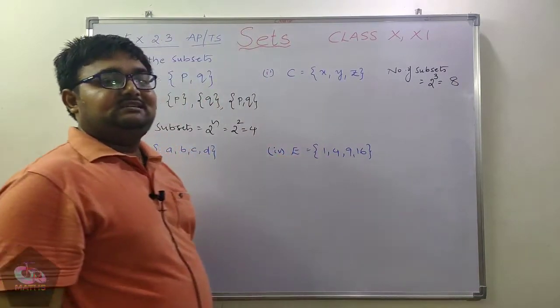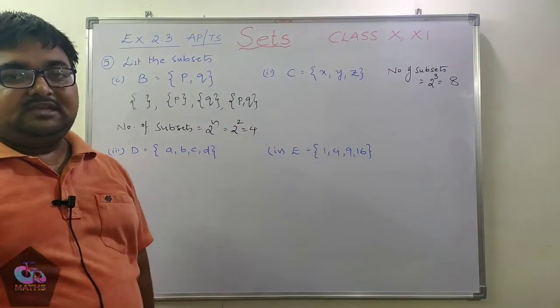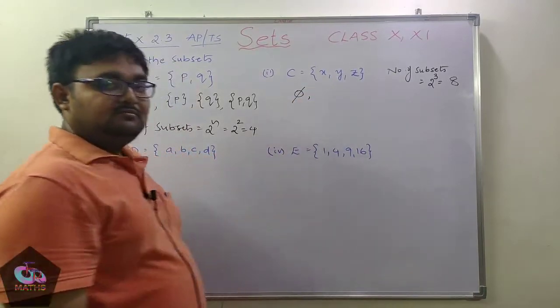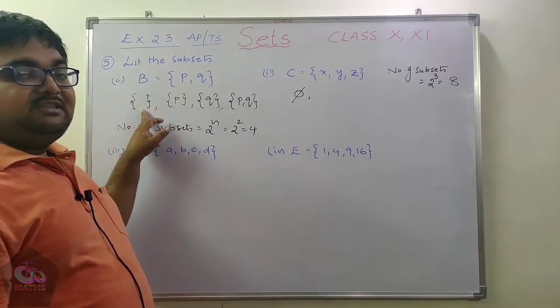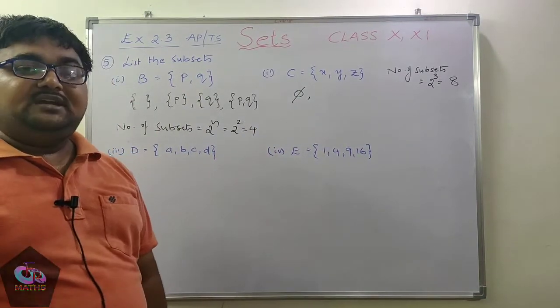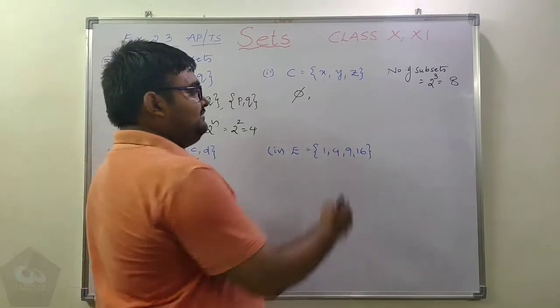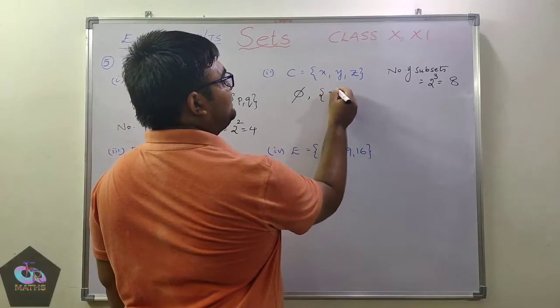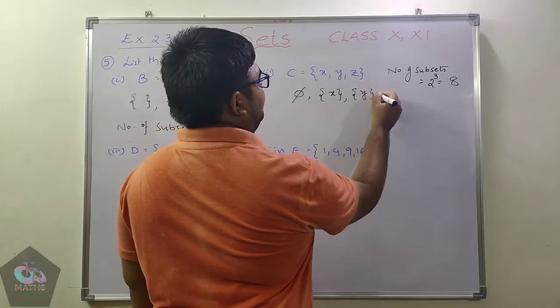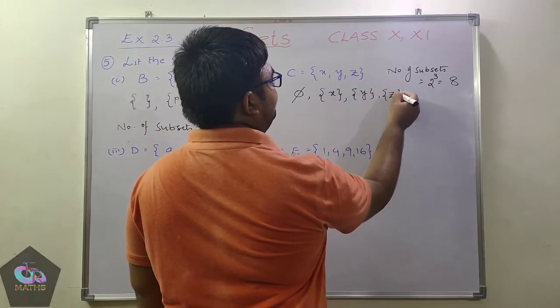So we need to list 8 subsets for this given set. The first is always the null set. You can represent it either in this form or as phi. Next we write the sets containing one element: the set of x, the set of y, and the set of z.